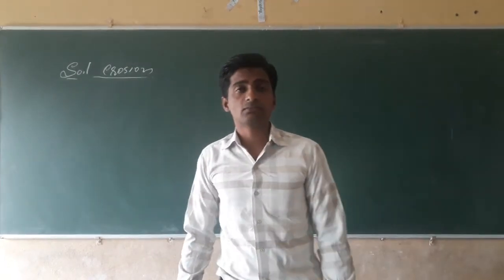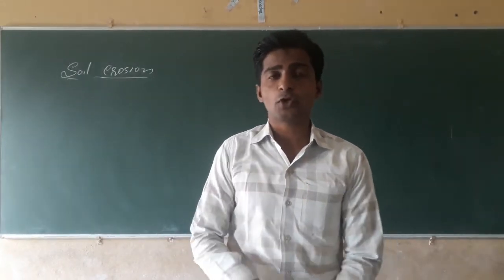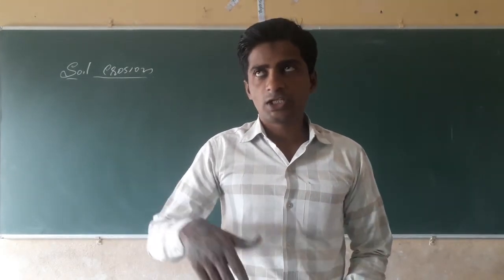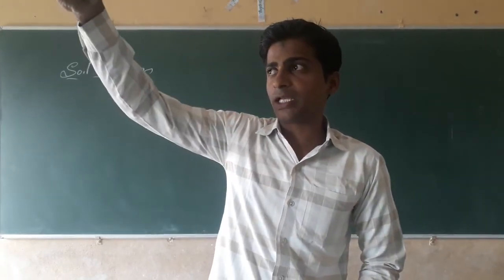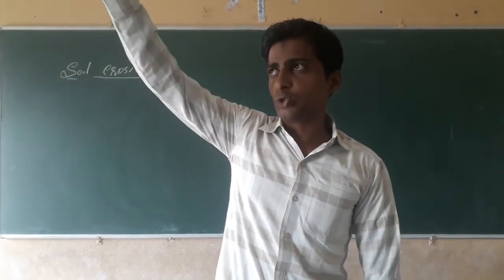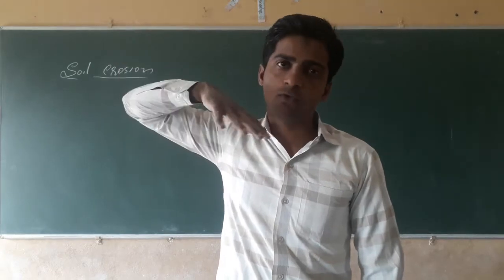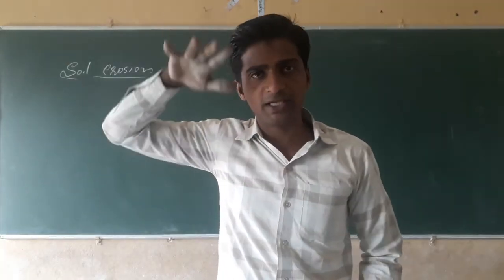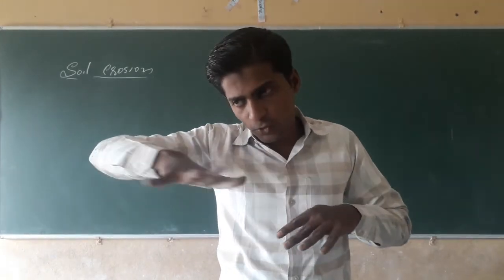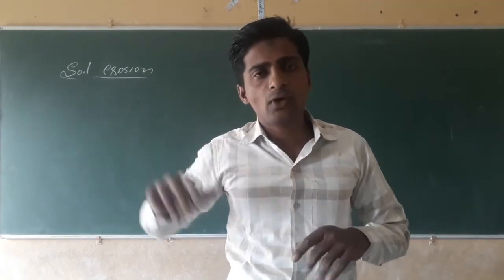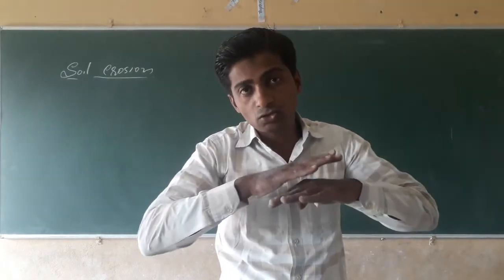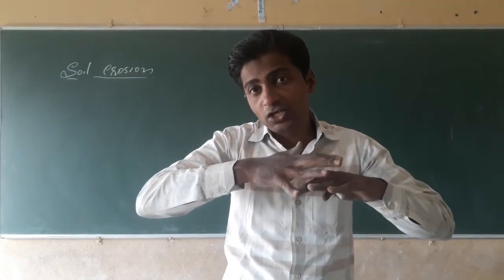Soil erosion. See what happens, dear students, on the slope areas, in the hill stations. Not only the slope areas, in plain areas also, due to the flood or the current of water, when water flows out through the surface of the soil, the top layer of the soil will be removed.